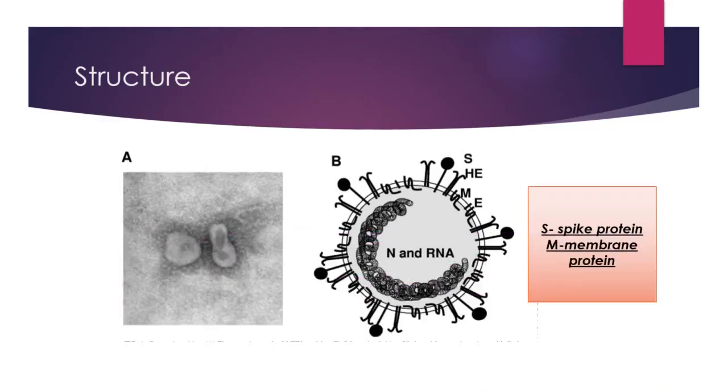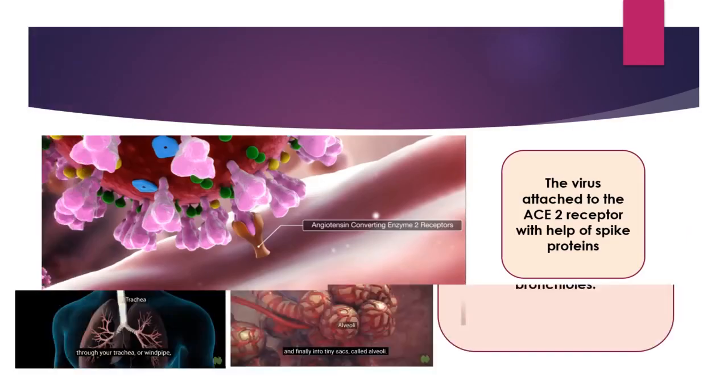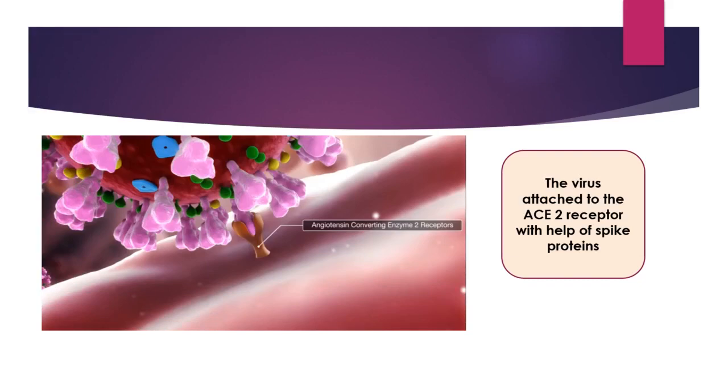First, going to the structure, A is the microscopic view, and B is the structural view, in which S is the spike protein and M is the membrane protein. The pathogenesis is the transmission of SARS-CoV-2 by the air droplets of an infected person, and then the virus enters from the trachea, bronchi, and bronchioles to the alveoli. The picture depicts that the virus is attached to the ACE2 receptor with the help of the spike protein.